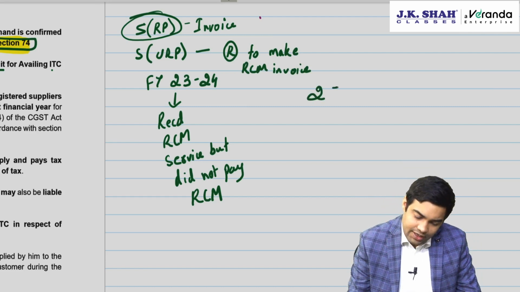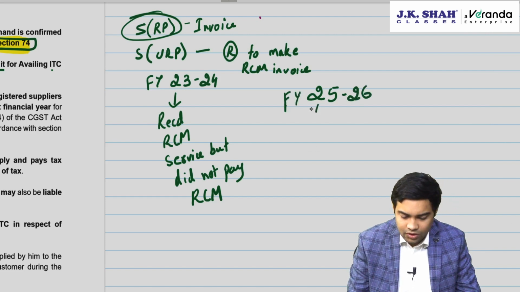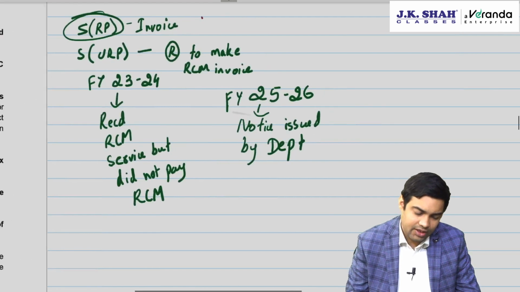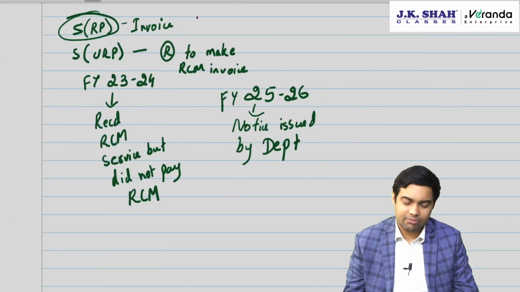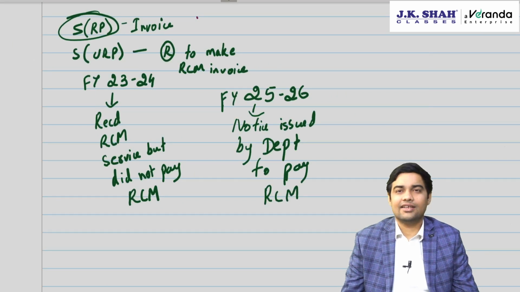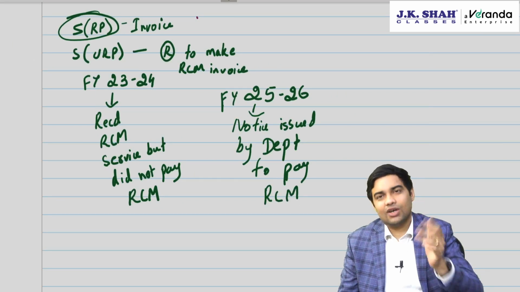Now in FY 25-26, notice issued by department. FY 25-26 notice issued by department to pay RCM. Now I realize that, oh, I have not paid RCM.